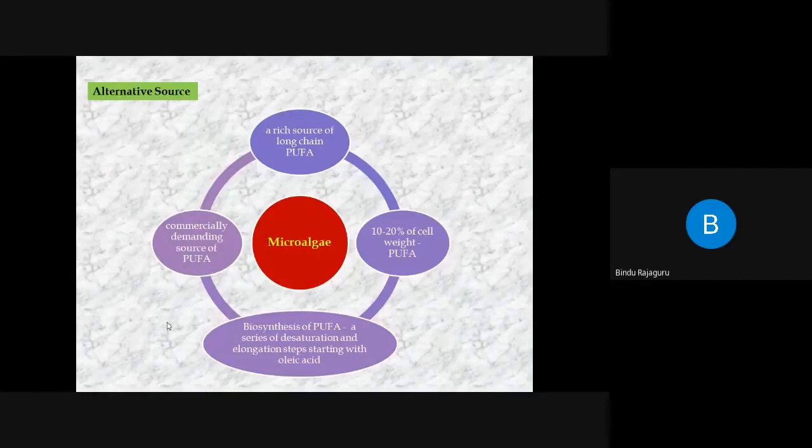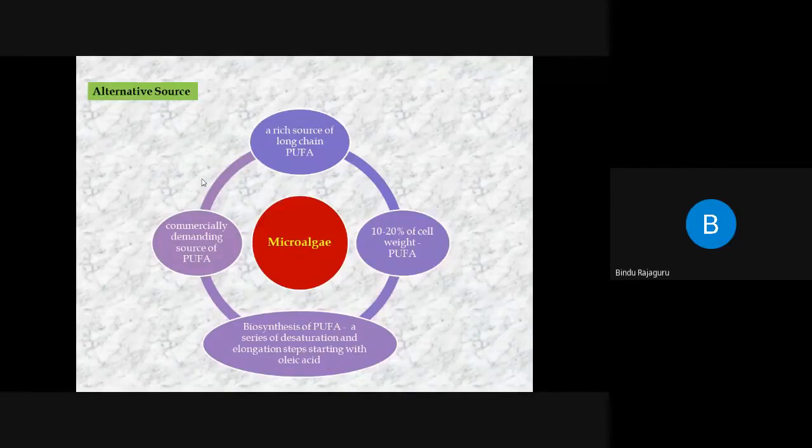The significance of microalgae: microalgae is a very rich source of long-chain polyunsaturated fatty acid. 10 to 20% of the microalgal cell weight is made up of polyunsaturated fatty acid. Okay, in the microalgae, from where is it being synthesized? It is being synthesized from oleic acid. You are seeing this step? The polyunsaturated fatty acid is being synthesized from the oleic acid by desaturation and elongation. So oleic acid is an omega-6 fatty acid.